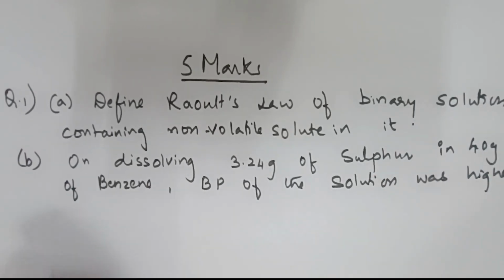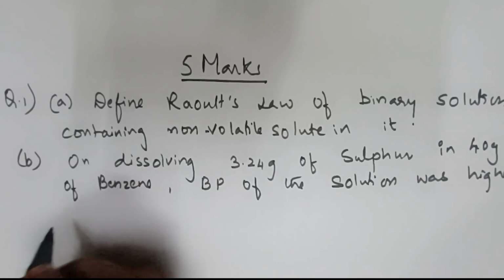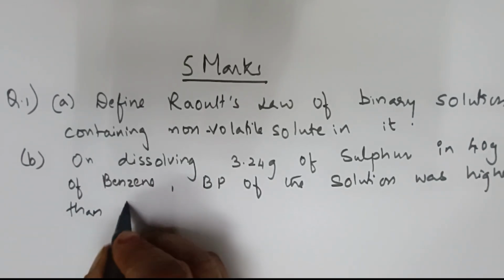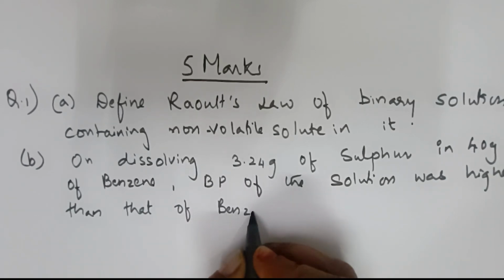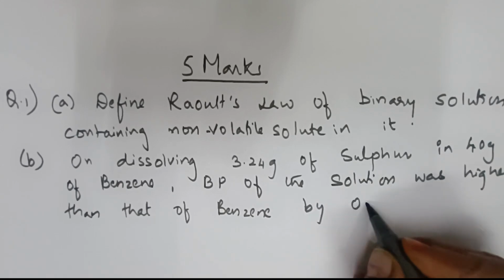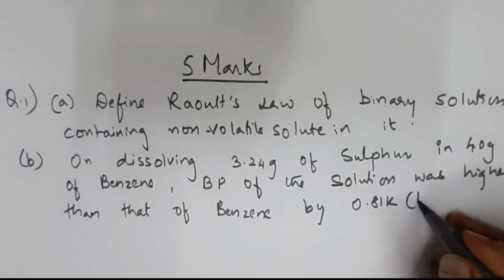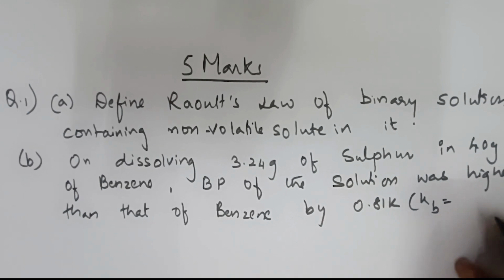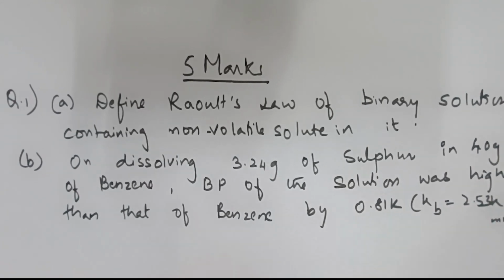Here they're giving you a clue, right? When will the boiling point of the solution become higher? I'll tell you how it is. Higher than that of benzene. This is what they have given, than that of benzene. Okay. Then how much was it higher? By 0.81 Kelvin. This is what they've given. They also have given the Kb value, that is a constant value, that is 2.53 kg mole inverse. This is what is given data.